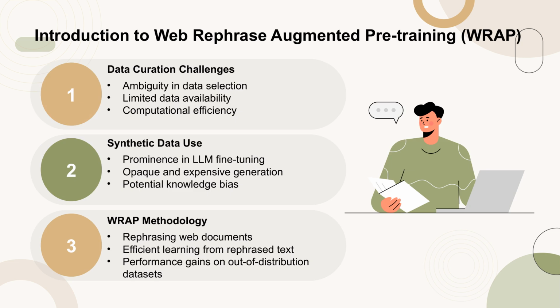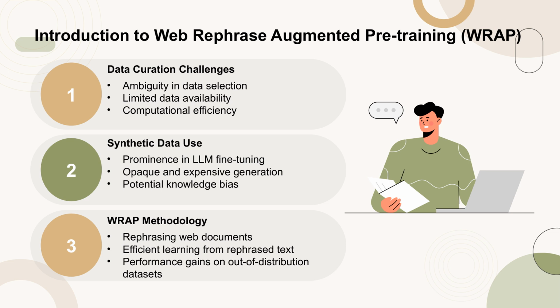The introduction of this paper highlights the challenges in data curation for large language models, LLMs. One major issue is the ambiguity in deciding what data to pre-train on, given the limited availability of high-quality data and the need for computational efficiency. Synthetic data has been increasingly used in fine-tuning LLMs, but its generation process is often opaque and expensive, potentially leading to knowledge biases. To address these challenges, the authors propose the Web Rephrase Augmented Pre-training (RAP) method.